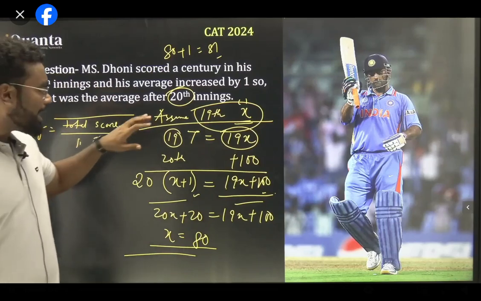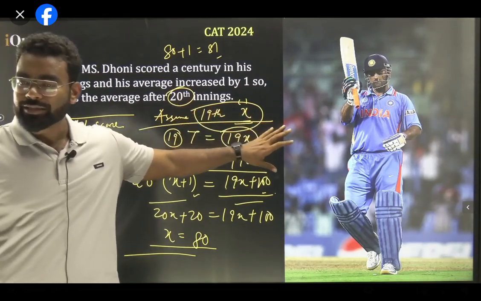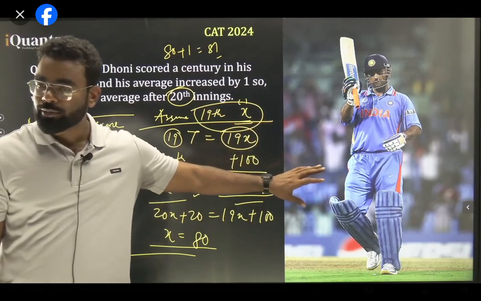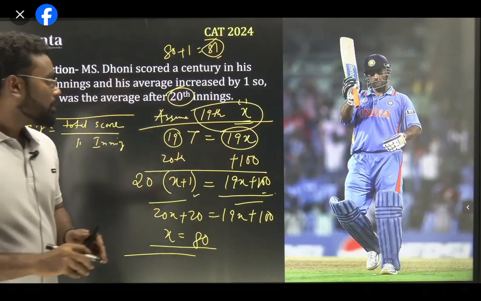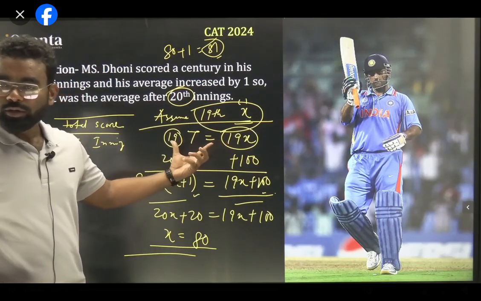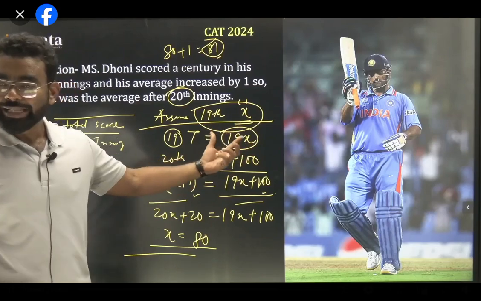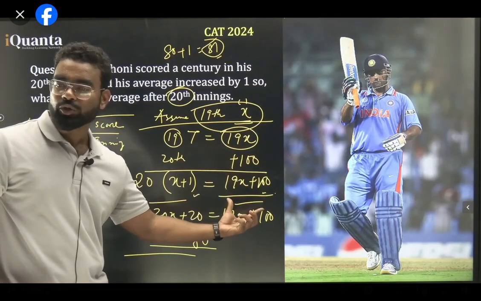देखो पहले मैं क्या किया हूँ? Assume किया हूँ 19th innings के बाद the average is x. All of you guys, after 19th innings the average is x. So what is the total score? 19x, because average into total number of innings is the total score. New वाला is 81. Yes, that is the answer. So 19x हो गया 19 innings का स्कोर. अभी 20th innings का स्कोर क्या है? 100 है. So 19x plus 100 is the total score. Am I clear? 19x plus 100 is the total score.